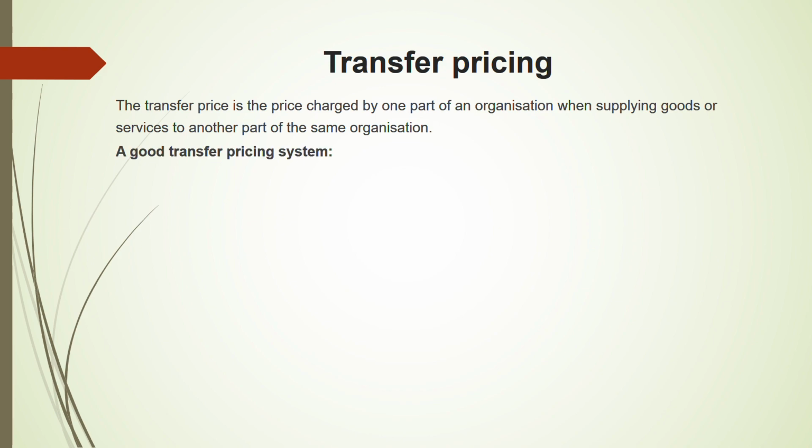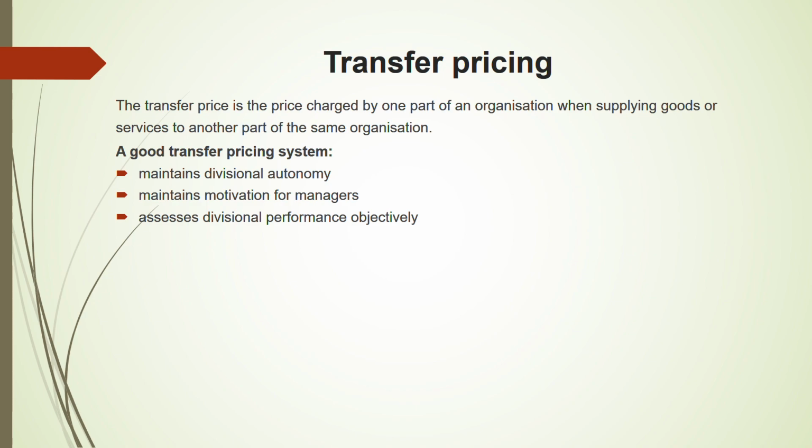Next, what is a good transfer pricing system? What does it include? It includes maintaining divisional autonomy. When you are setting the transfer pricing, it should be set in such a way that it maintains the divisional autonomy. Every division has the right to decide a price. It maintains motivation for managers, for both departments, not just one. It assesses the divisional performance objectively, not based on the transfer pricing.